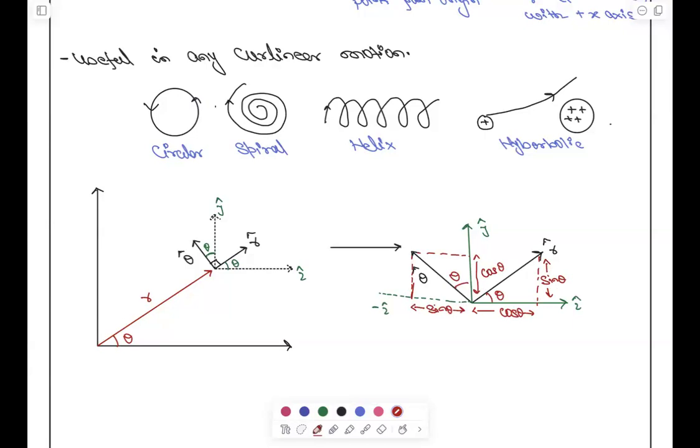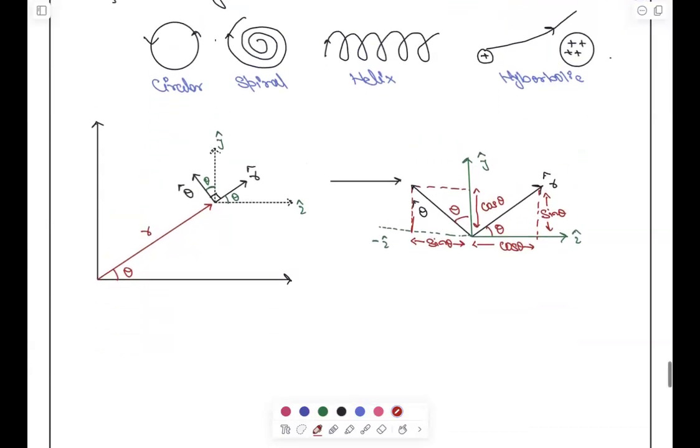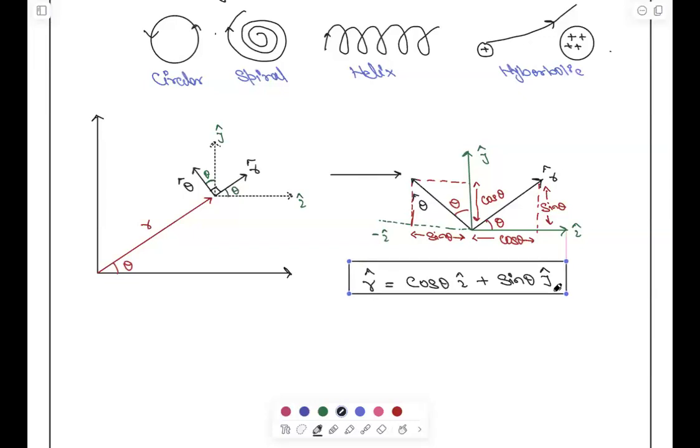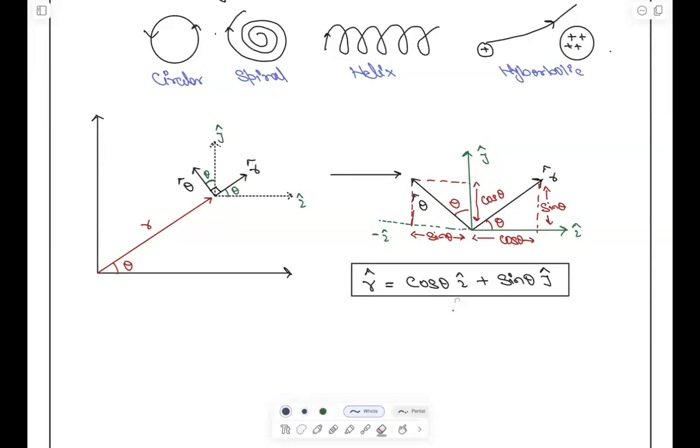Now write it, that r cap will be equal to cos theta I cap plus sin theta j cap. I think everyone must have got this right. And theta may go wrong for some people, the plus minus.